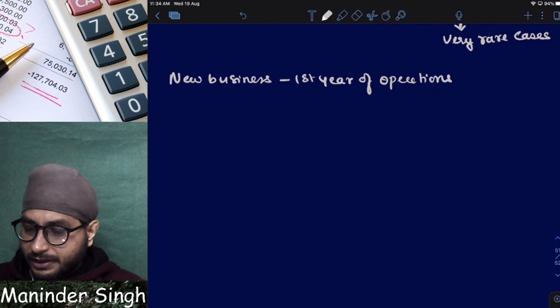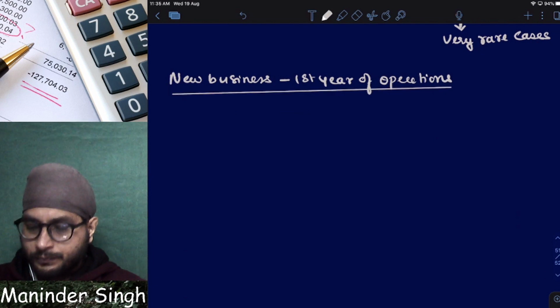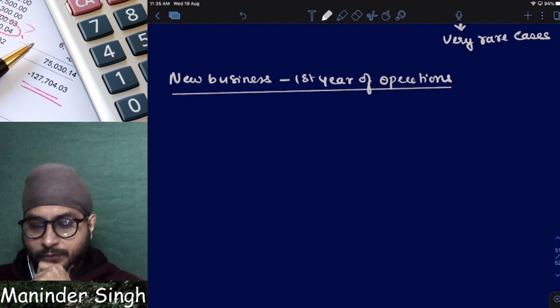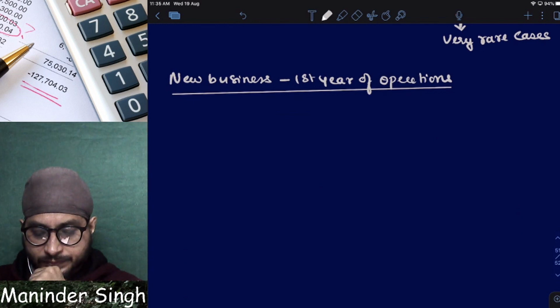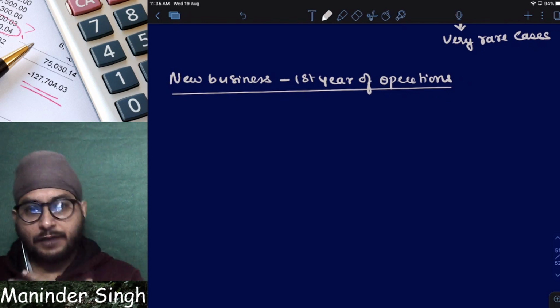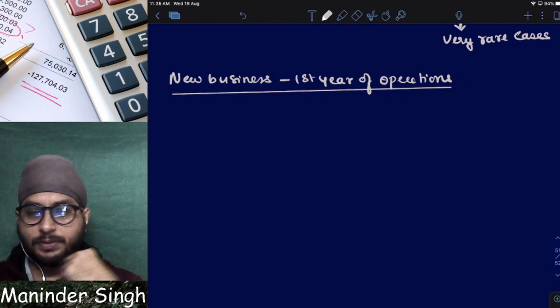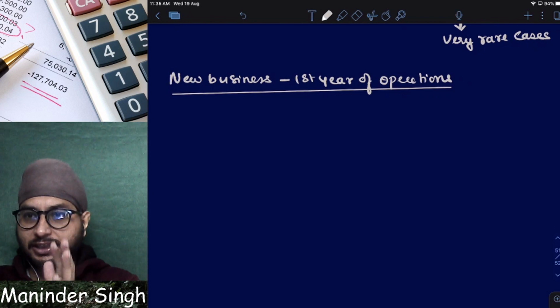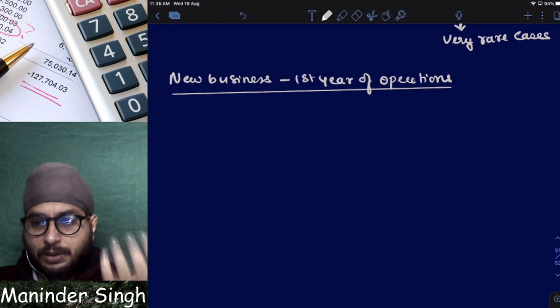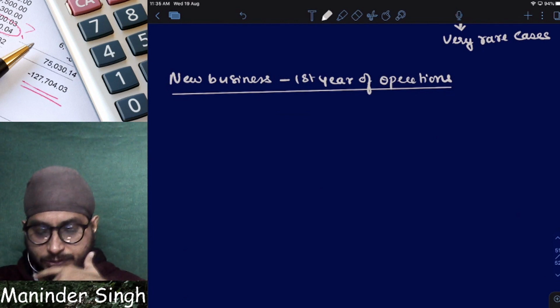How will it decide the bad debts? A new business in the first year of operations, how will it decide bad debts? On what basis will it create a provision? What is the basis for it to create a provision now? If I am an old business, I have the last 2-3 years of data, and based on that I am creating a provision. But what if I am a new company? In the first year of operations, what should I do?